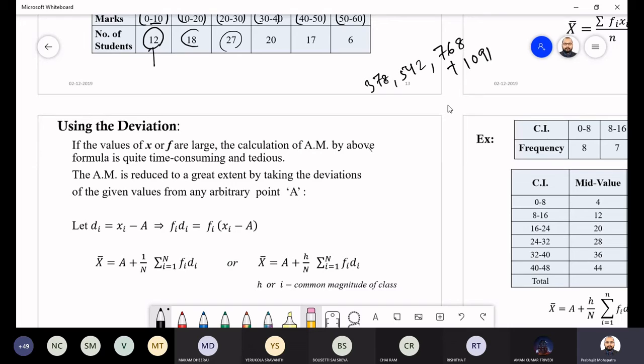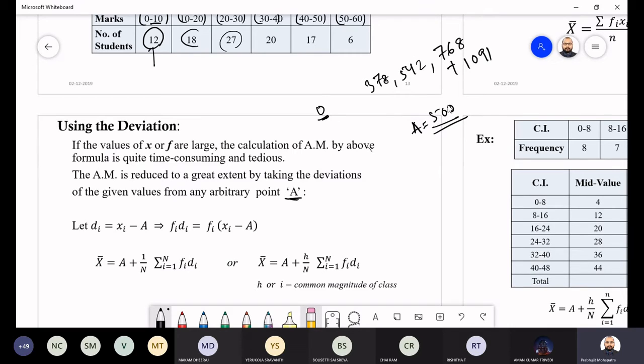So instead of taking such large numbers, we'll take one arbitrary number, consider it as the mean. If we are shifting our origin, the starting point, to another arbitrary value A, for example, if I start from the point 500, that point is arbitrary. You can take anything.